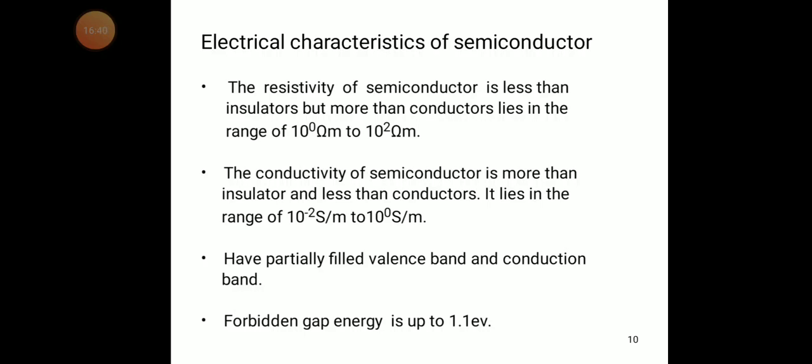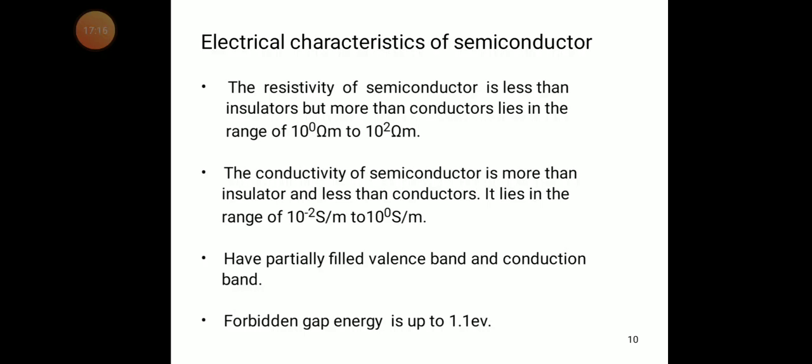The meaning is that the semiconductor has some free electrons, so it doesn't have very high or very low resistivity, but something in the middle.